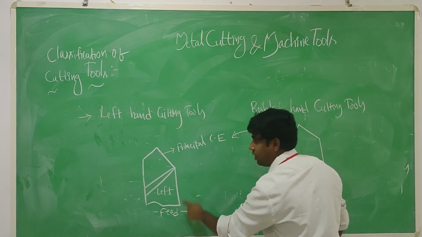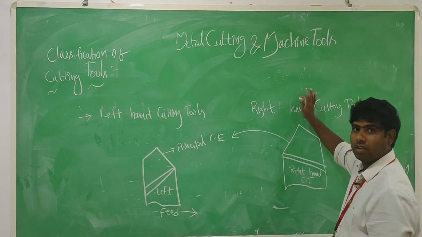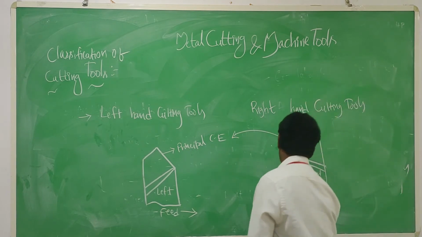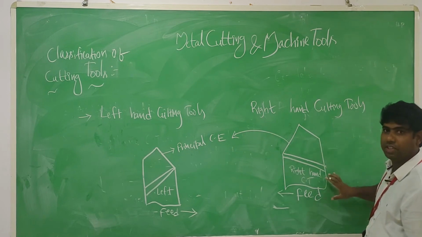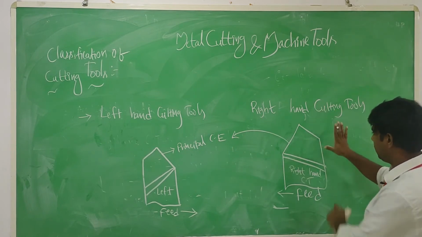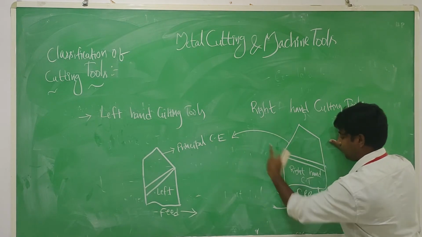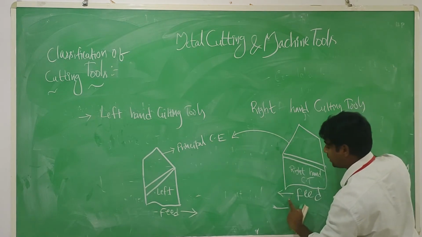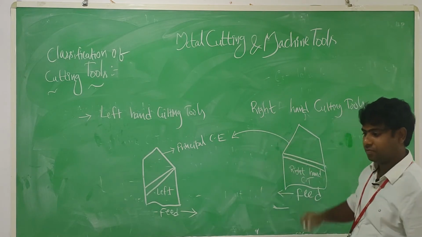In right hand cutting tools, the thumb shows the other way, so the feed direction is from right to left.